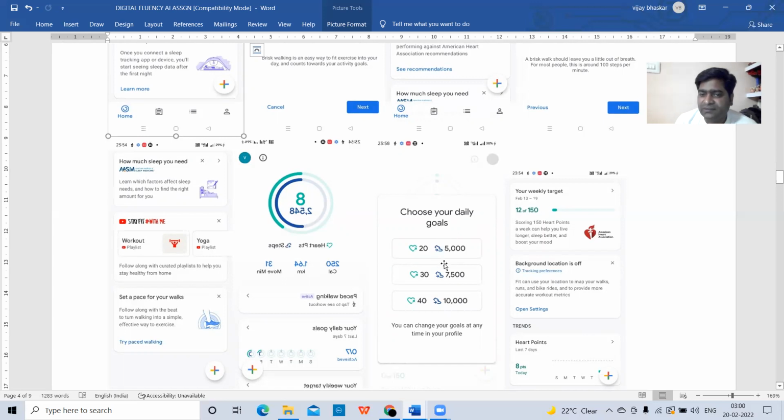And choose your daily goals. So daily, some people want to get 20 heart points if they walk for 5,000 steps. Some people want to achieve more heart points because they want to become more healthy. If they want to become more healthy, they want to achieve more heart points. Then they should walk 7,500.